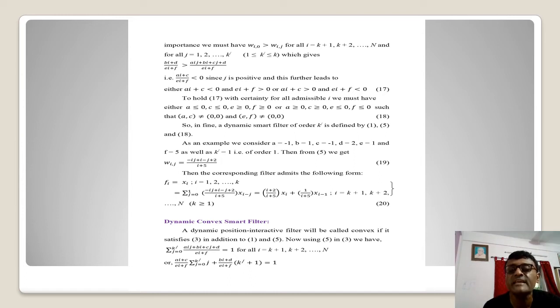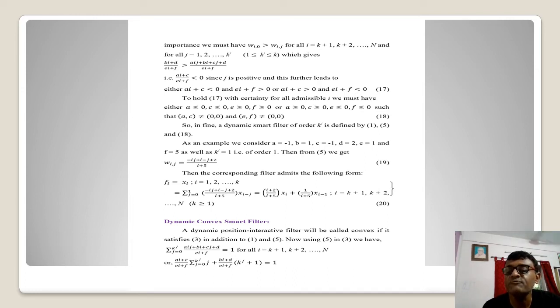This left hand side is for Wi0, and this right hand side is for Wij, and this ratio is coming out to be less than 0. To satisfy the matter for all such cases in a general condition, we should have either ai plus c less than 0 and ei plus f greater than 0, or vice versa. That is being done in 17.